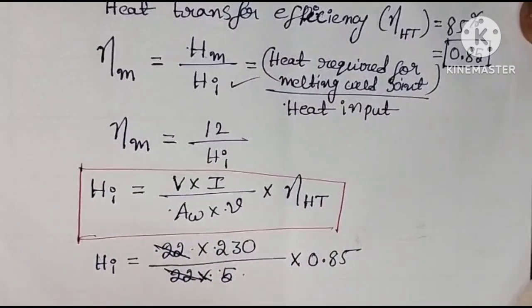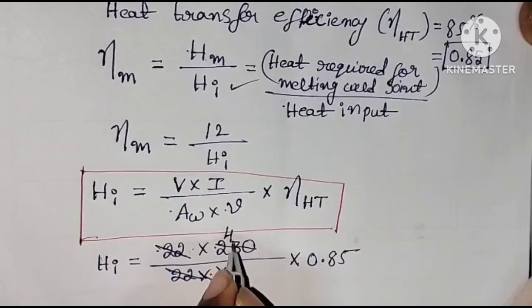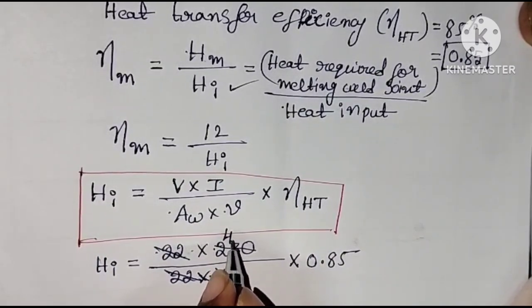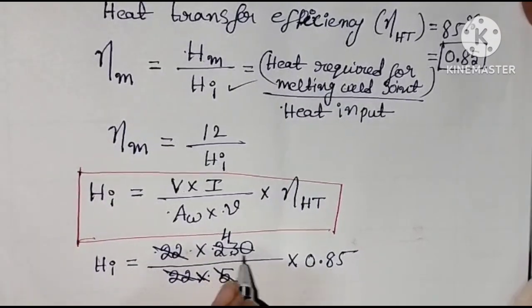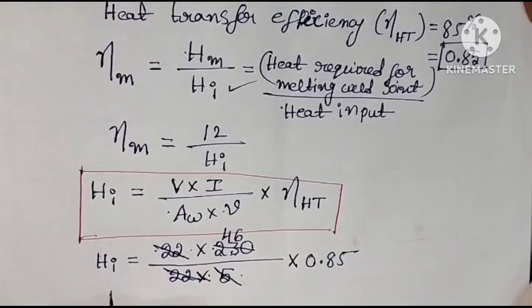So 22 gets cancelled, 5 ones are 5, and 5 fours are 20. Okay, so 5 fours are 20 and still we have 30. So 5 sixes are 30, so 46.